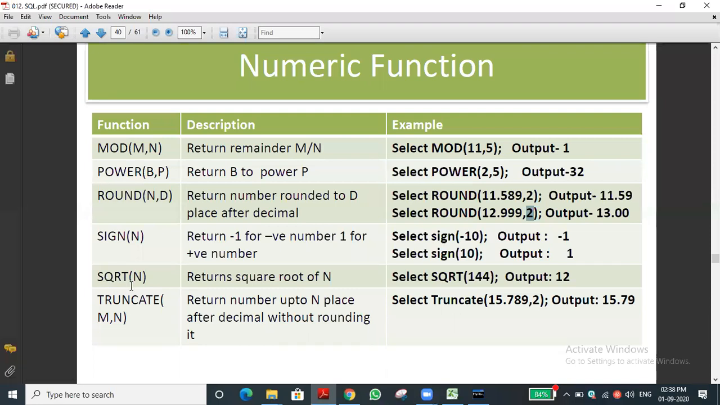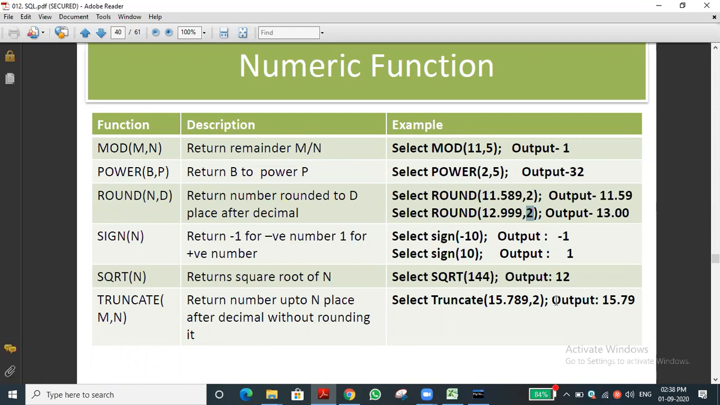And the square root function, the SQRT function. The same function we are using in Python also. It returns the square root of n. You can see the square root of 144, we are getting output 12. The square root of 144 is 12, we know that, isn't it? Where do we use it in Python? Yes, sir, in the math module. Math dot sqrt, like this. Here we use SQRT directly. Okay, next one.